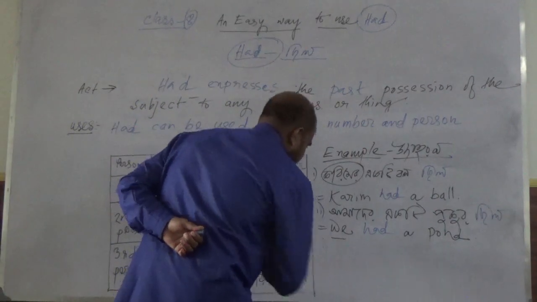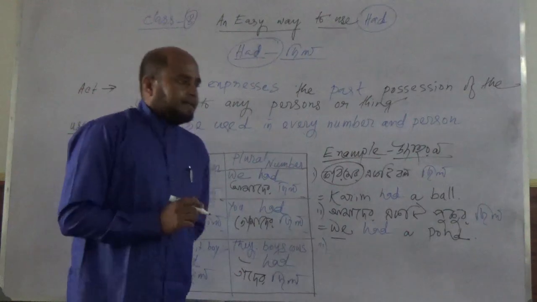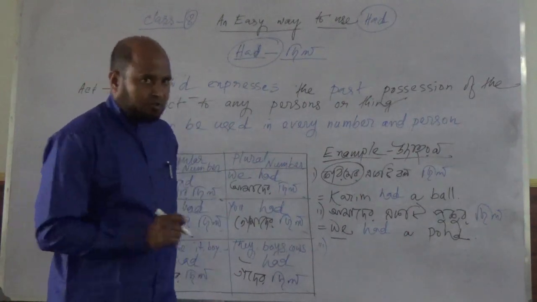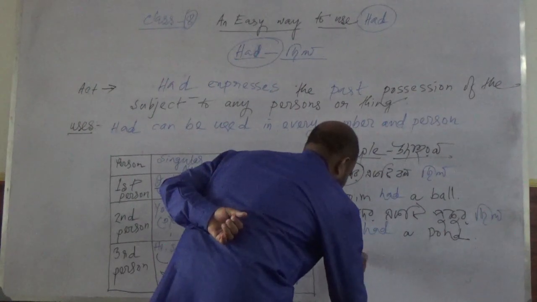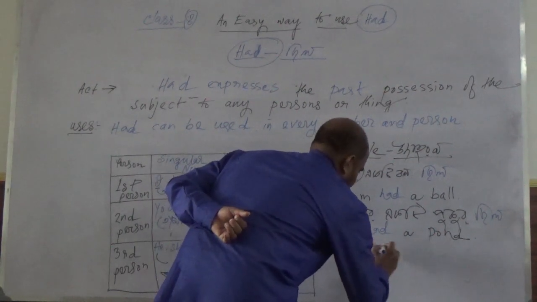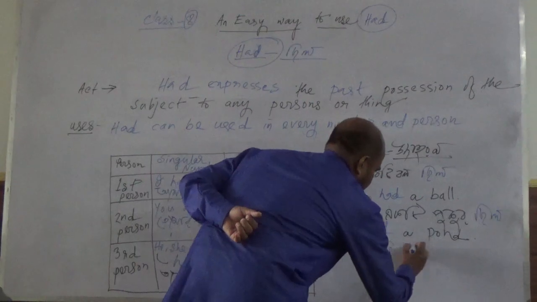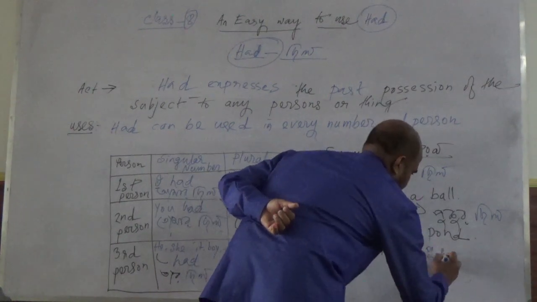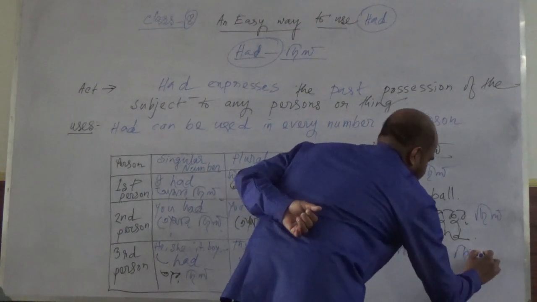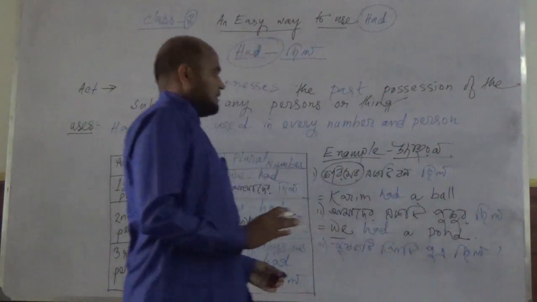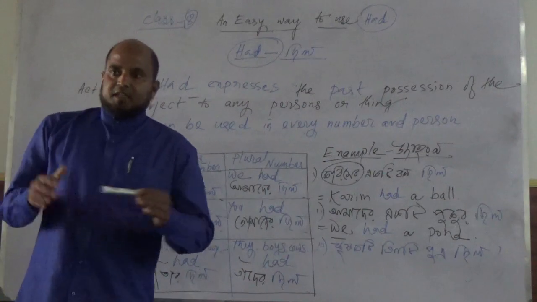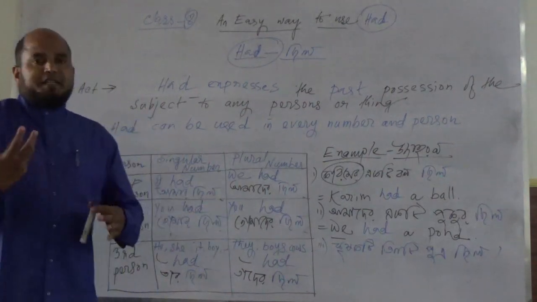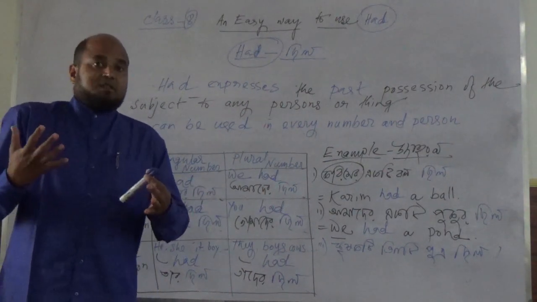Now I will check number 3. Suppose, the farmer had three sons, in Bengali. So whenever you translate any kind of sentence, you will have to think in your minds very quickly some thoughts.